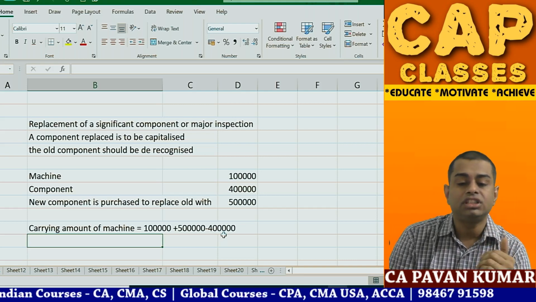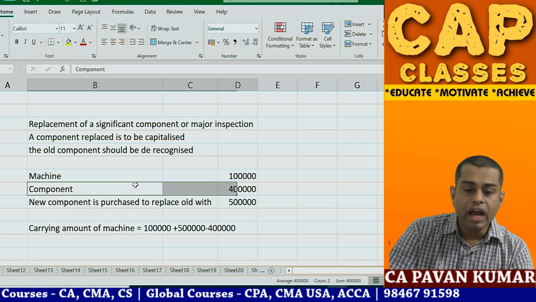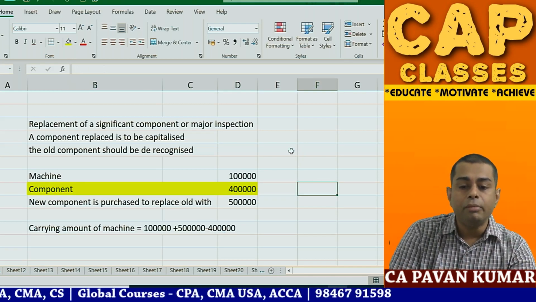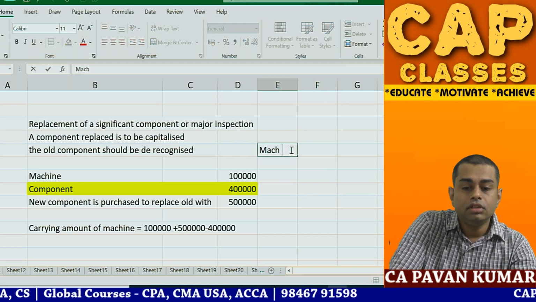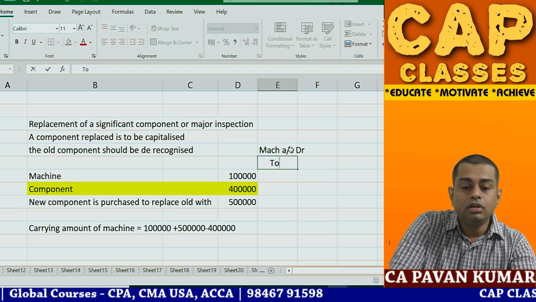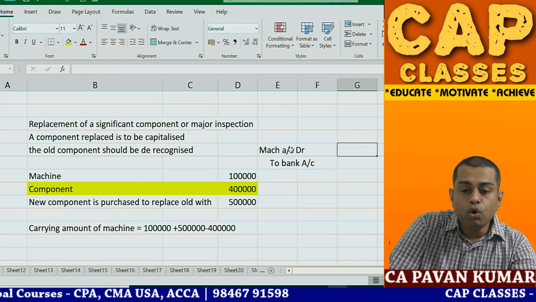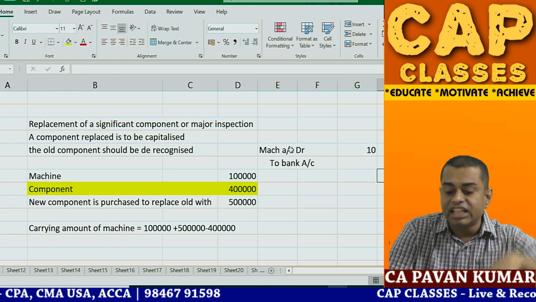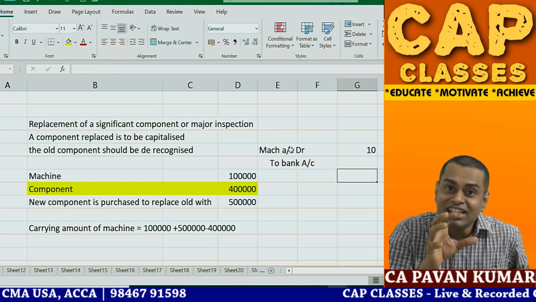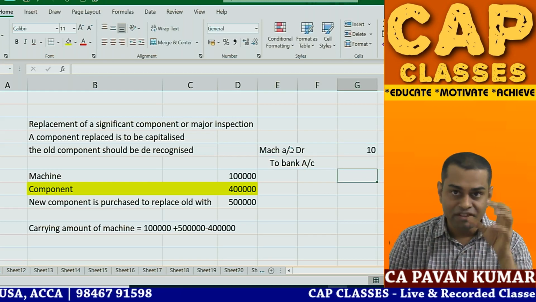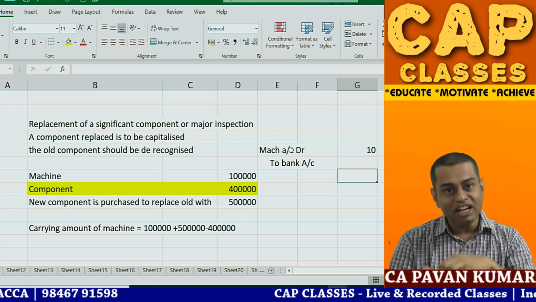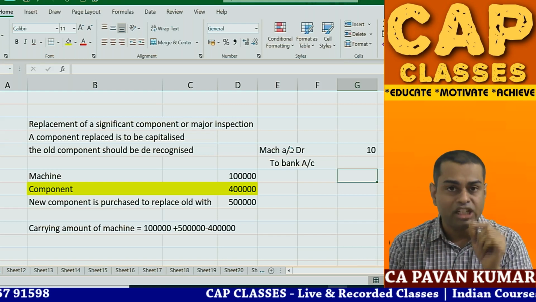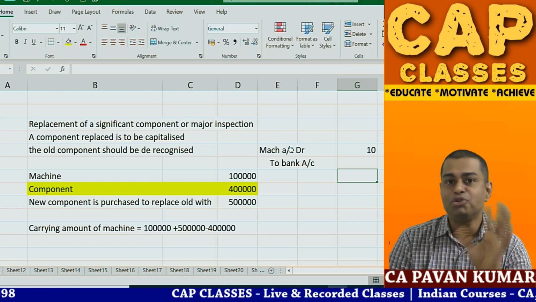Now the third question is, what if I do not have this in my books? When I purchased the machine, I wrote the journal entry, machinery account debit to bank account. So I don't know what is the value of my old component, and this was purchased, say, 20 years back. Isn't it an interesting question? In such a case, we calculate the present value. Using time value of money, we calculate the present value of the old component. That is what we call fair value measurement, Ind AS 113. But you don't worry about it.